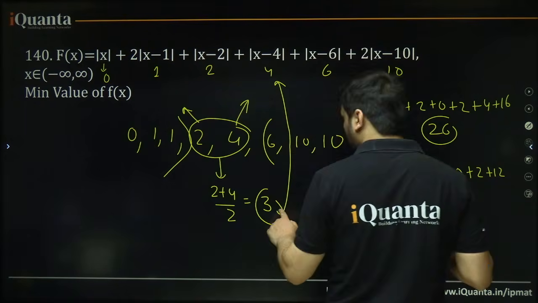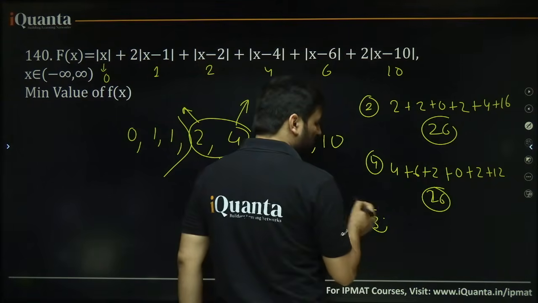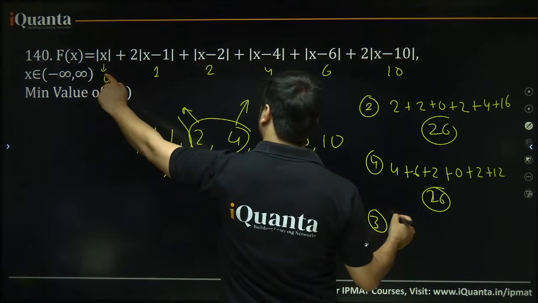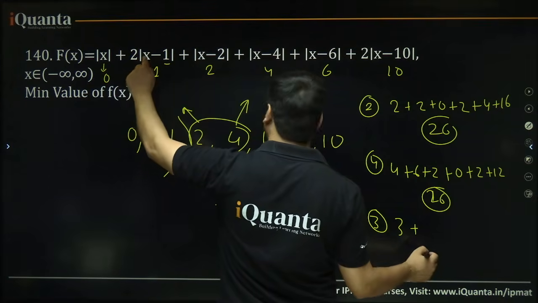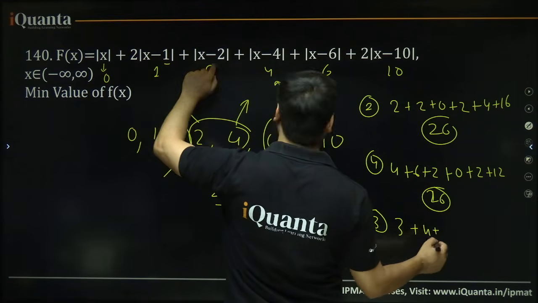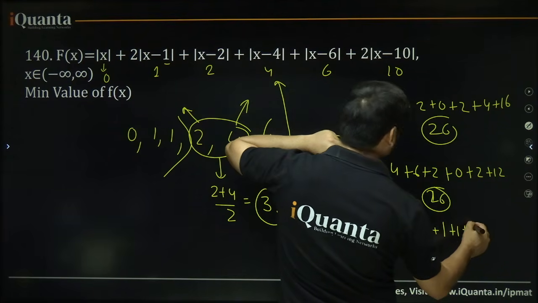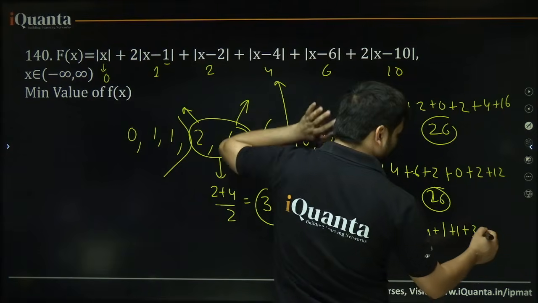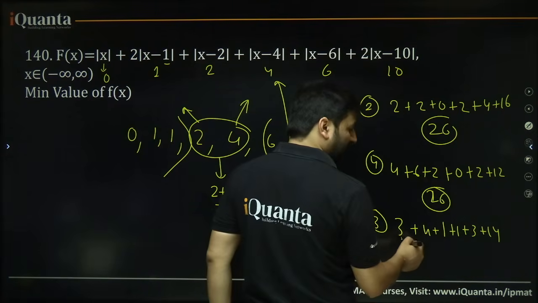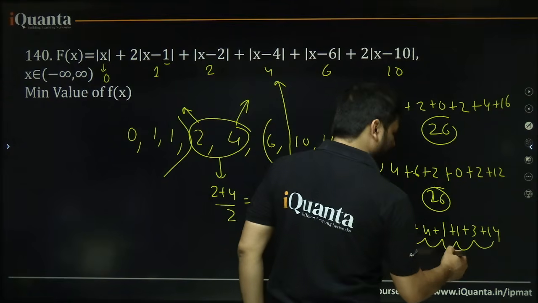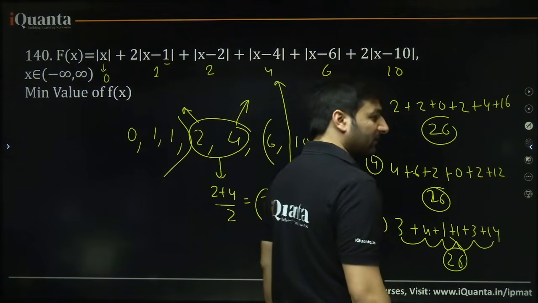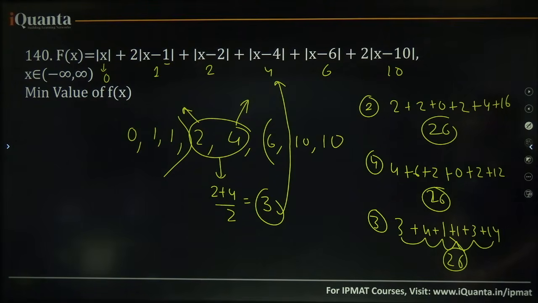Either you put x equal to 3 as I told you, whatever you do. Third, 3 plus 2 times 3 minus 1, that becomes 4, plus 3 minus 2 is 1, 3 minus 4 is 1, 3 minus 6 is 3, 2 times 7, that means 14. 3, 4, 7, 8, 9, 12, 12, 14, 26. In all the cases you get the same value. Such questions can be solved like this.